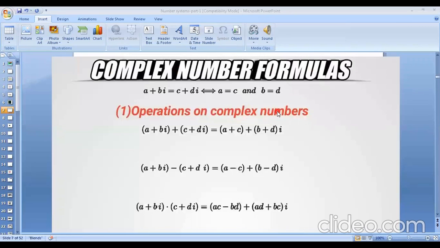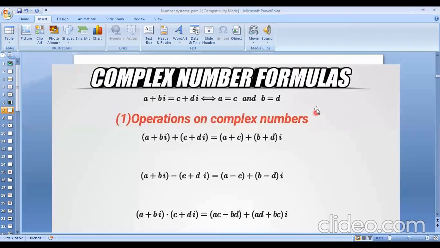Now, what is actually a complex number? You must know. A number of the type a plus ib is called a complex number, where a and b are real numbers. That means there are two parts: the real part a and the imaginary part b. And c plus id is another complex number. It can be represented as z equals a plus ib; this is z1 and this is z2, another complex number.